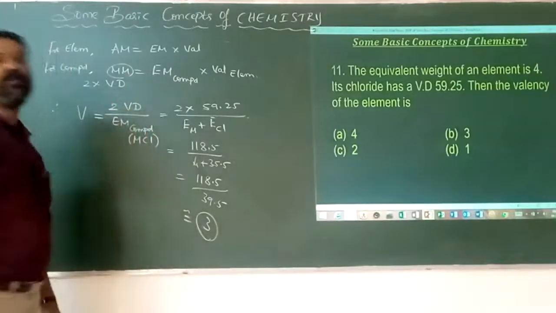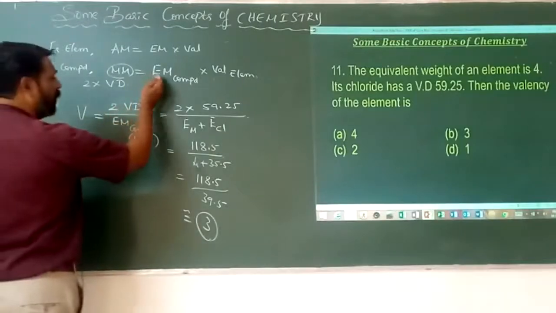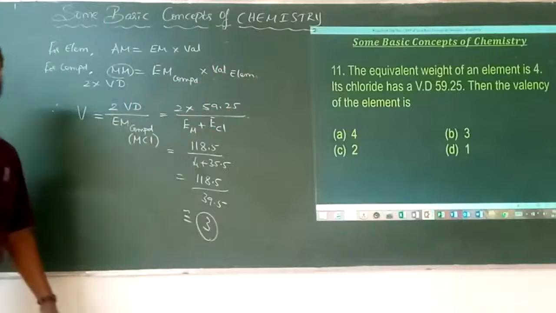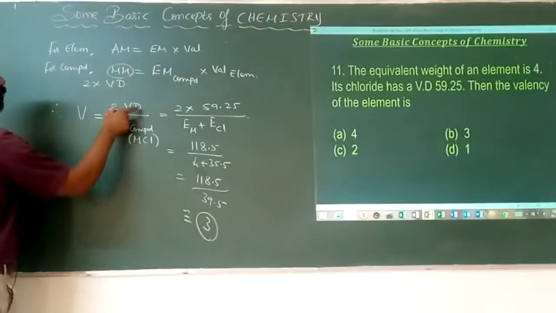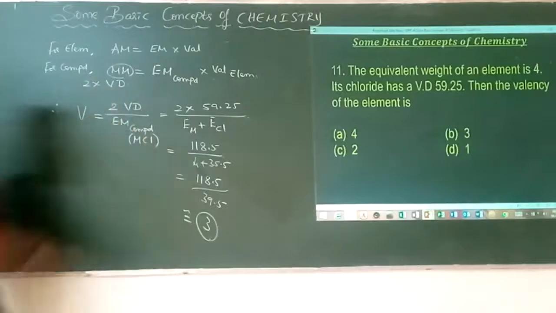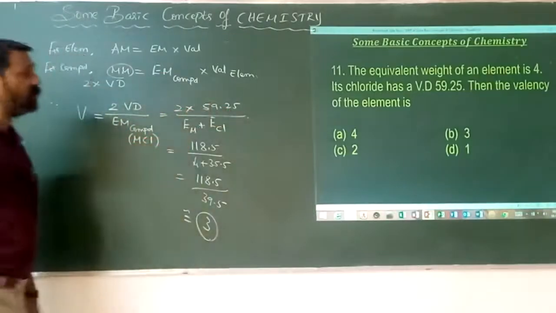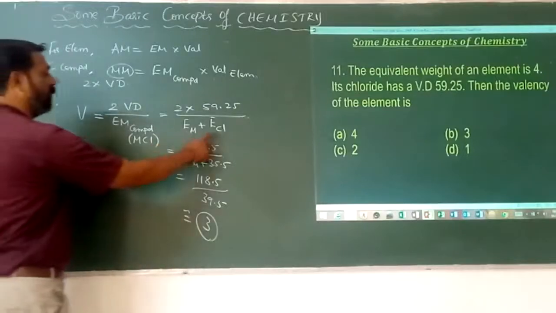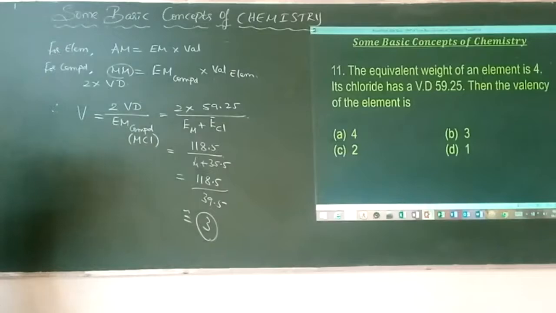Valency is nothing but 2 into vapor density divided by the equivalent mass of the compound. 2 into vapor density is 59.25 times 2, and the equivalent mass of the metal plus the equivalent mass of chlorine, because the equivalent mass of any compound is equal to the sum of the equivalent masses of the individual elements.